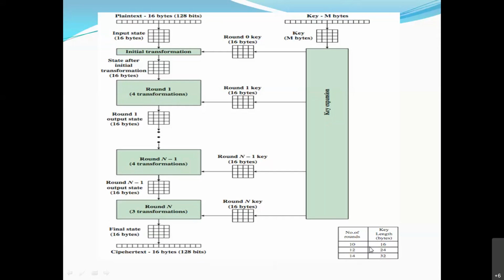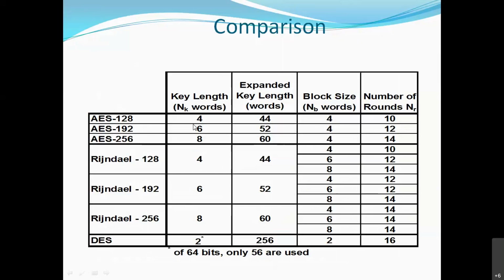Though the round is 10, the key size is 128 bit. If the rounds are 12, the key size is 24 bytes, that is 192 bit. So it is almost impossible to crack the key, to get the key and then to decrypt it. I have shown one comparison, just go through it.